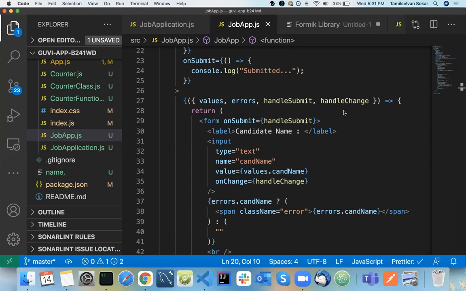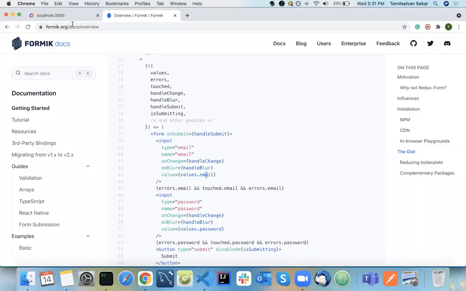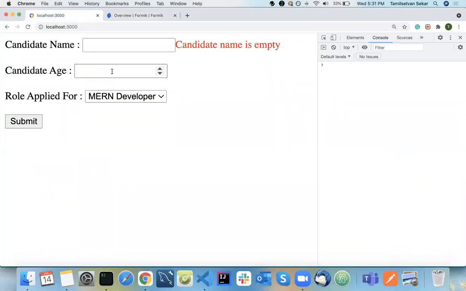Have you learned on blur? There is an event called onBlur. This is very specific to JavaScript, nothing new to React. What does onBlur do? Whenever you go here and just touch this, your handleBlur will be called. That means you have touched that particular form field. Then only the validation should happen.